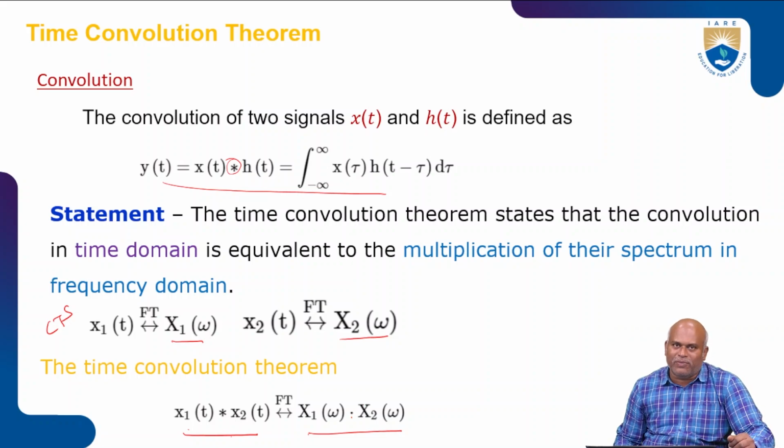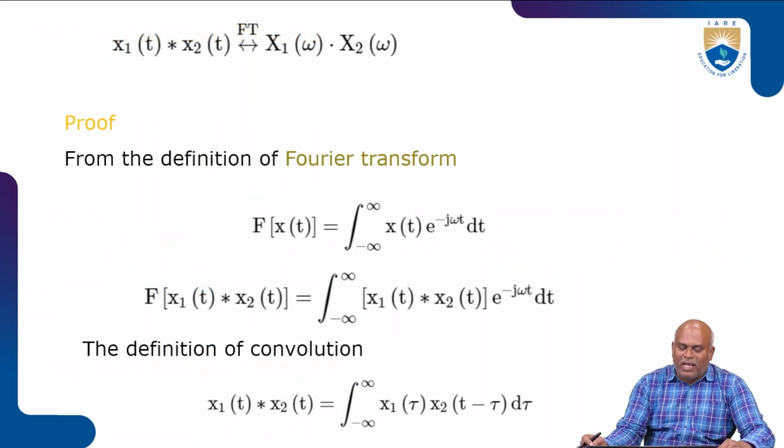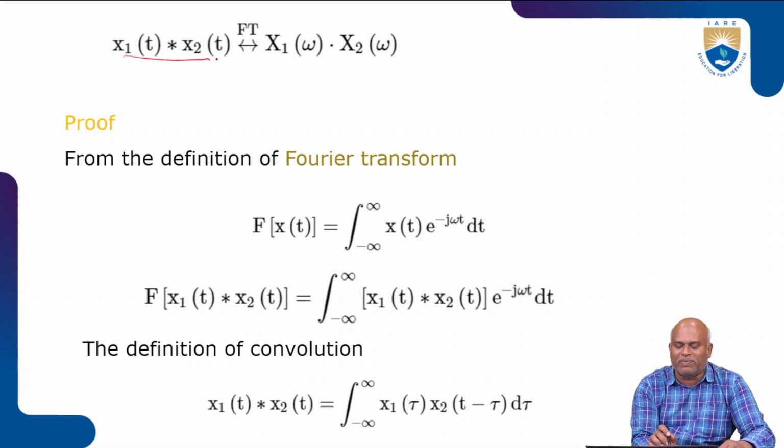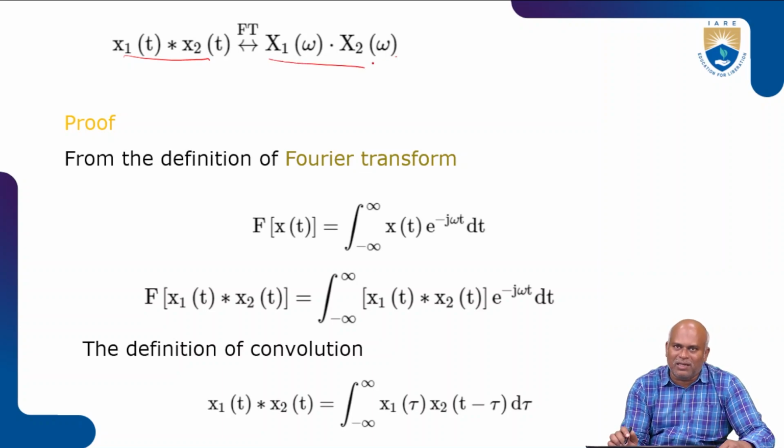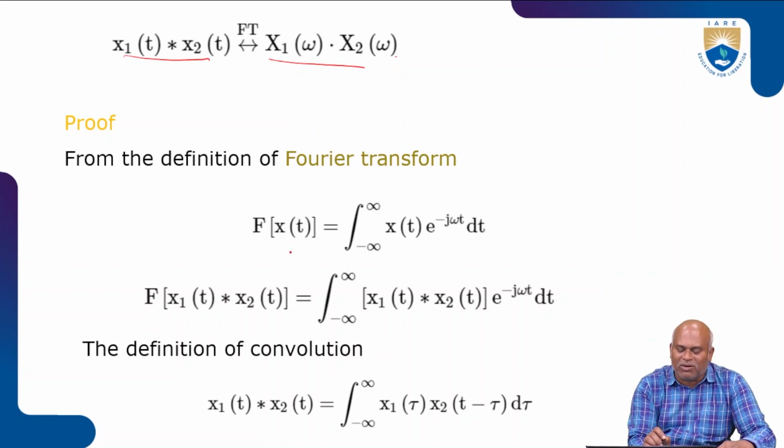Now we do the proof. As per the statement, the Fourier transform of x1 of t convolved with x2 of t is X1 of omega multiplied by X2 of omega. Now we take the Fourier transform of a signal: the Fourier transform of x of t is the integration from minus infinity to plus infinity of x of t e power minus j omega t dt. This is the Fourier transform of the input signal.